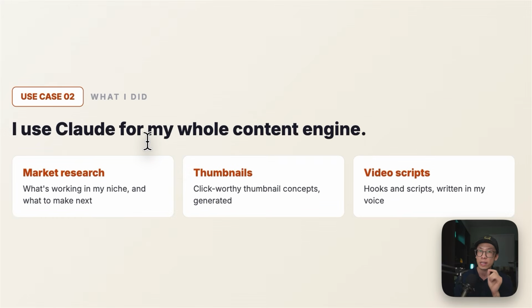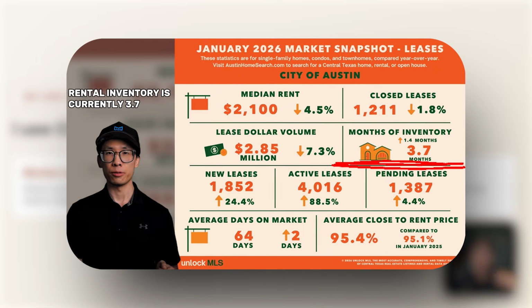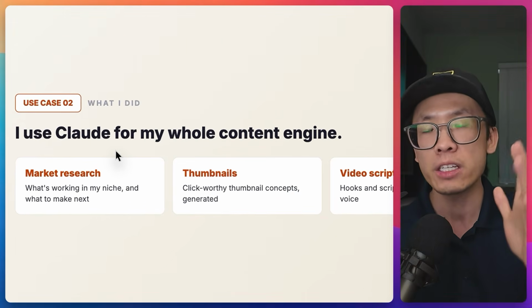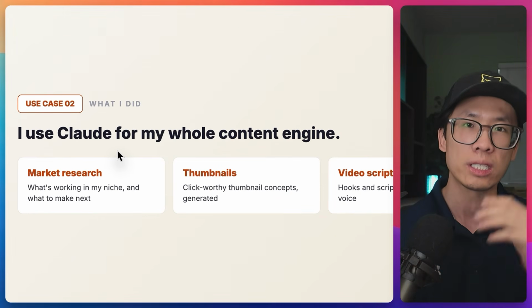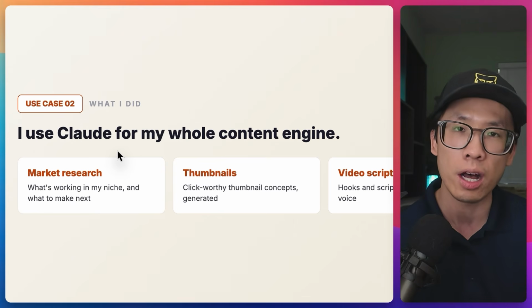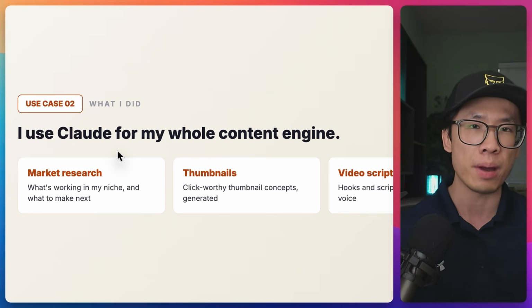This is actually what helped me close 7 deals already this year. I am a content first real estate agent. This is in fact how I generated most of my leads and business last year. One of the biggest bottlenecks I had as a realtor was that it is a lot of work to actually prepare a video, to conduct actual solid market research, to have the right scripts, and then go out and film it and then have my editor edit it.